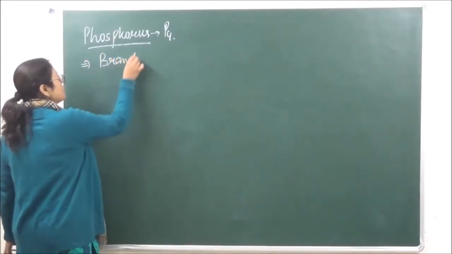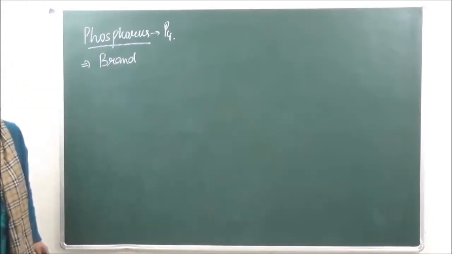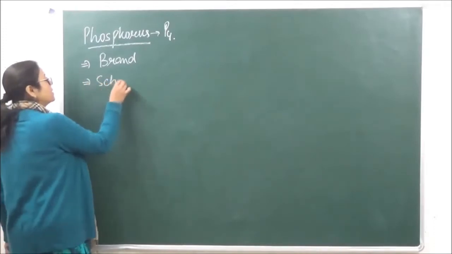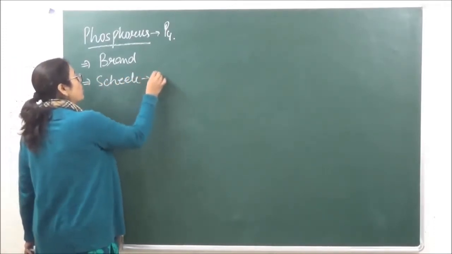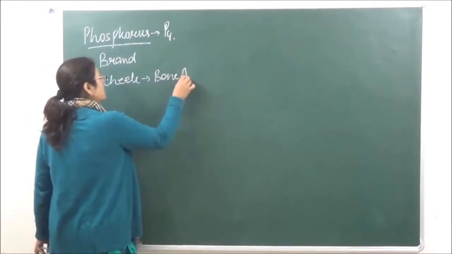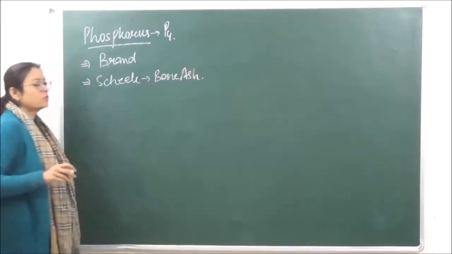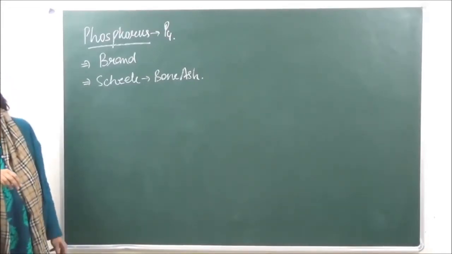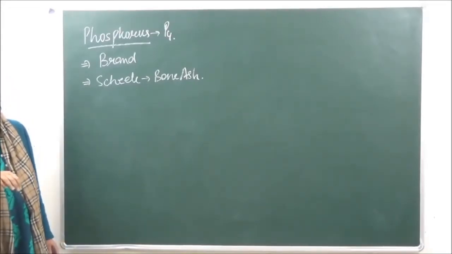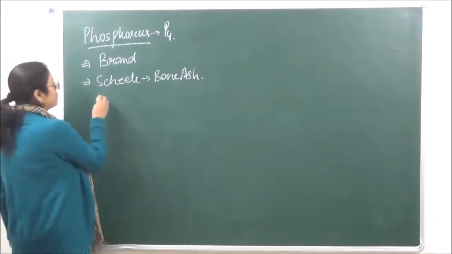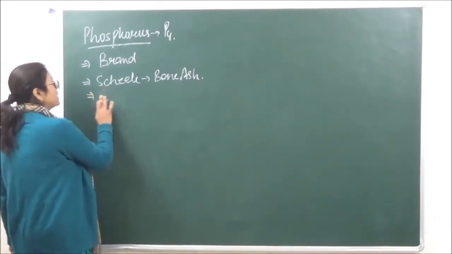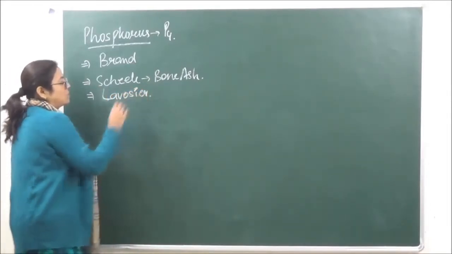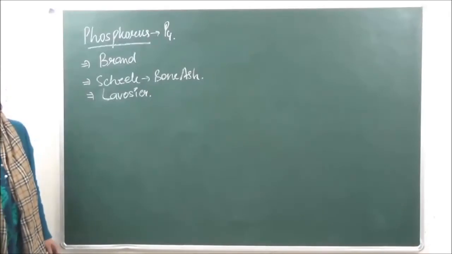Now phosphorus was isolated by Brand, the scientist's name, and Scheele also isolated it from bone ash. So first time phosphorus was isolated from bone ash, and also the name phosphorus was given by Lavoisier. Right? So these three scientists contributed towards it.